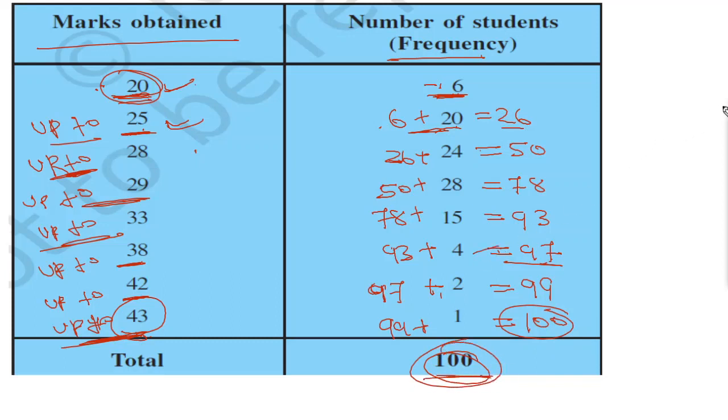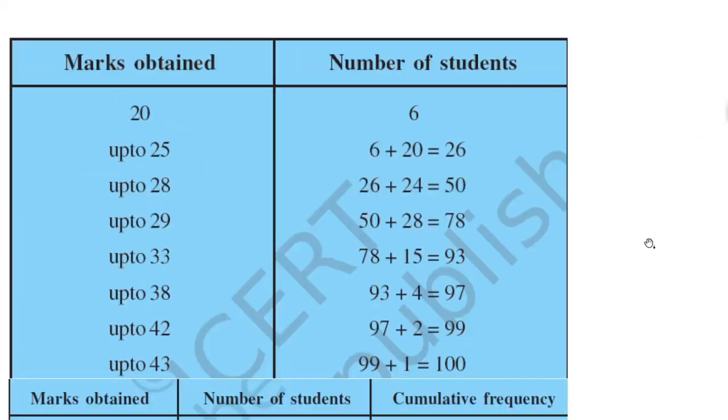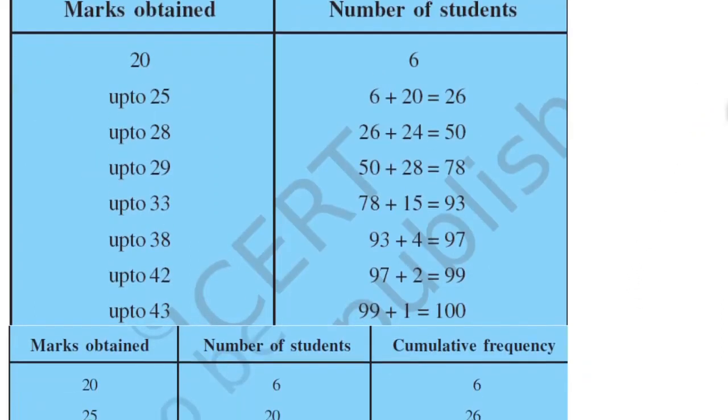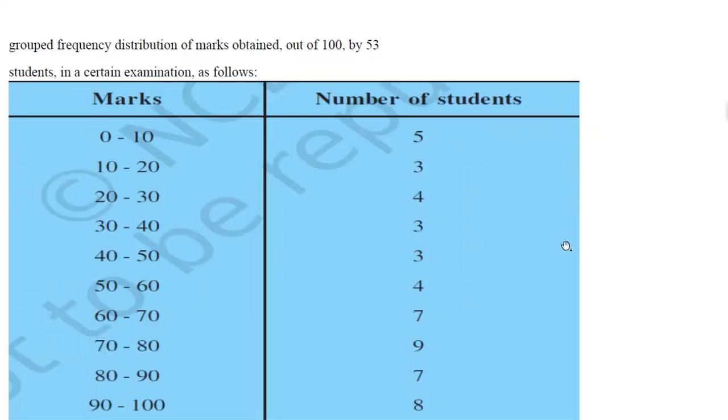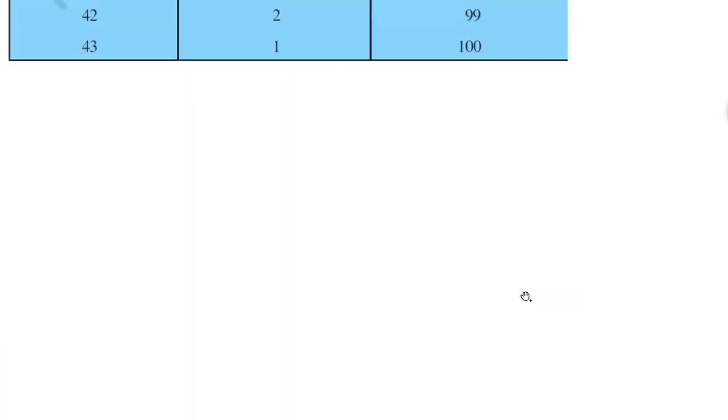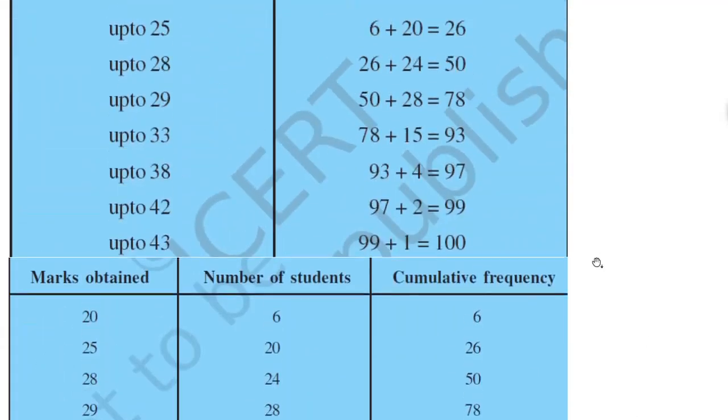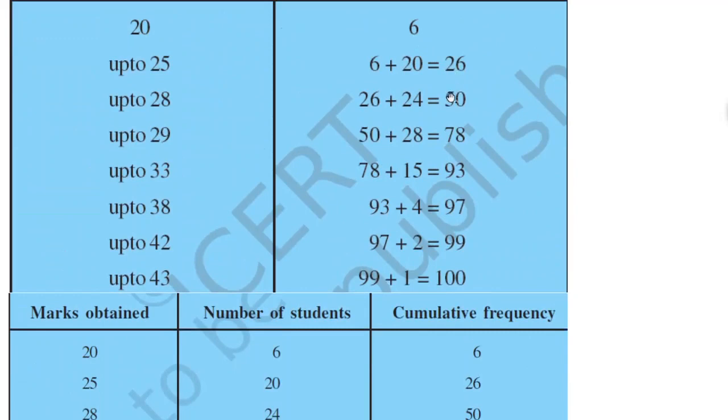Now we have written all these things here in this table. Now you see up to 20, then up to 25. We have just written all these things that I have calculated in the previous section. Now we will combine both the tables, and after combination we will get this. Now look at it. Here you have 6, 26, 50, 78, 93, 97, 99 and 100.